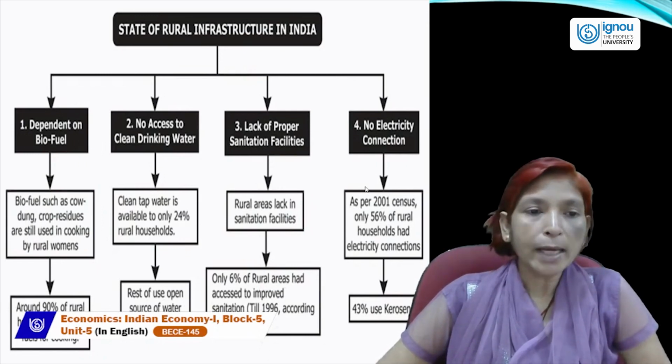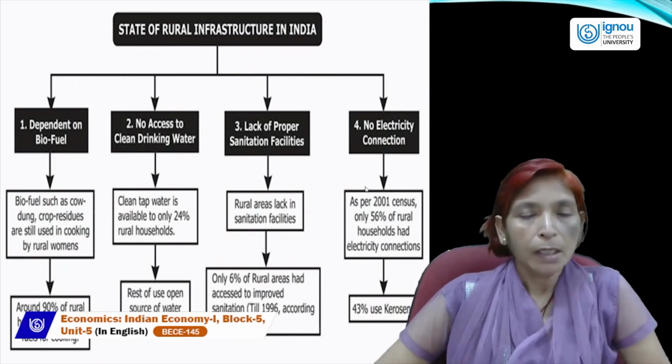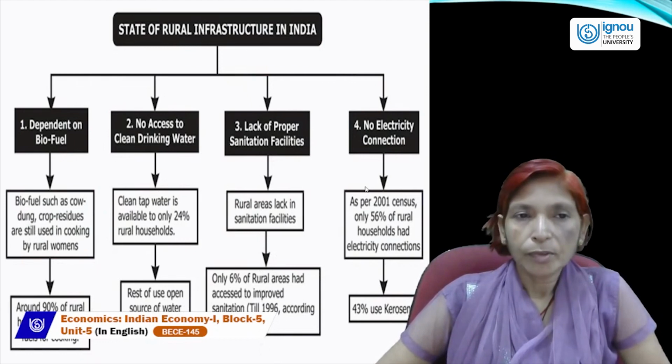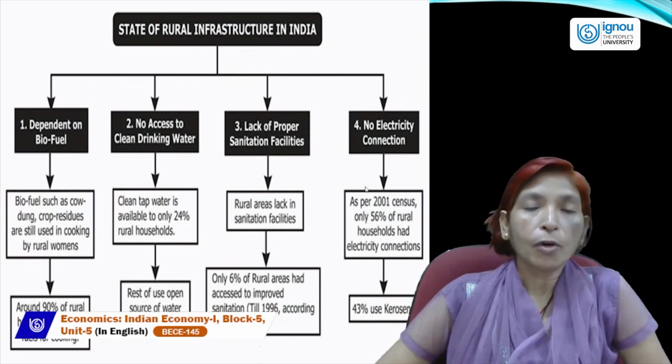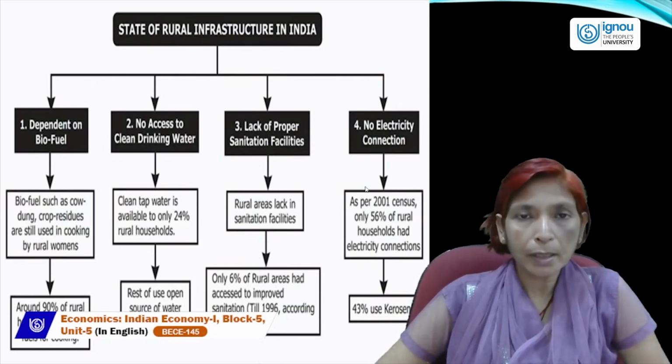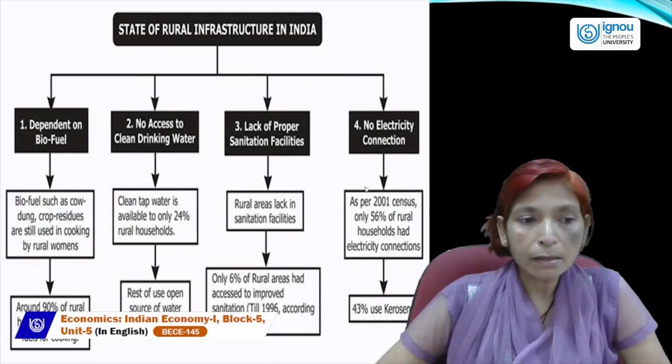Second is no access to clean drinking water. In rural areas, people are still dependent on rivers, wells, canals, and for water only hand pumps. They are using boring water for drinking, which is not safe, which is not clean.